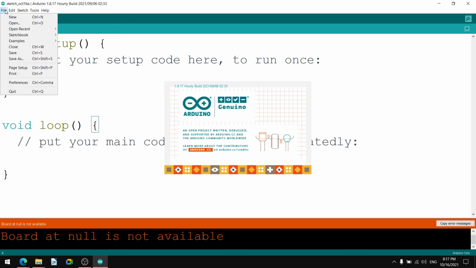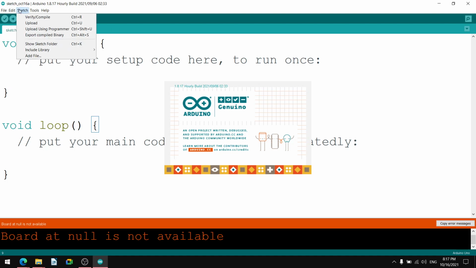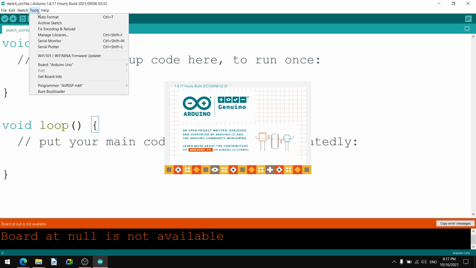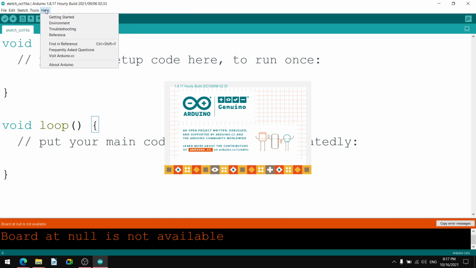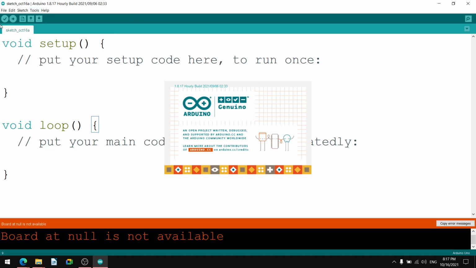Okay, so these are the details. File drop-down menu, Edit drop-down menu, Sketch drop-down menu, Tools drop-down menu, Help drop-down menu, isn't it? So a lot of details are available. Then there are the buttons that are immediately usable: Verify, Upload, New Sketch, Open Sketch, and Save Sketch.